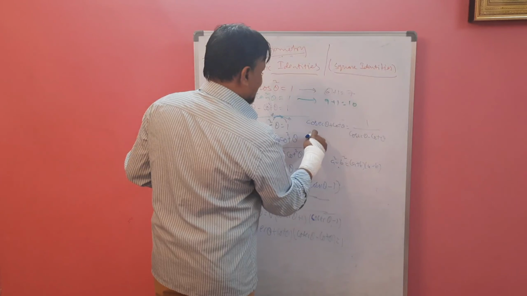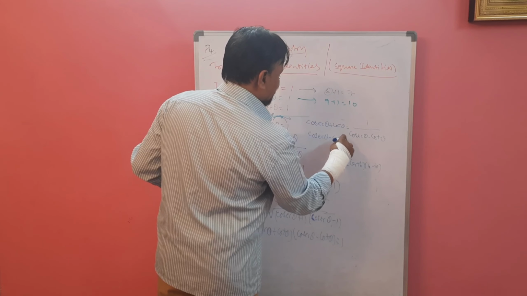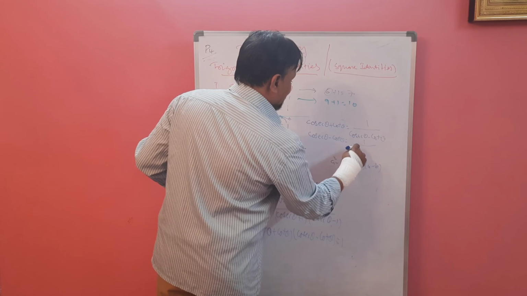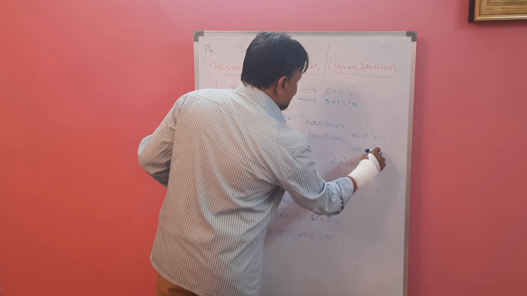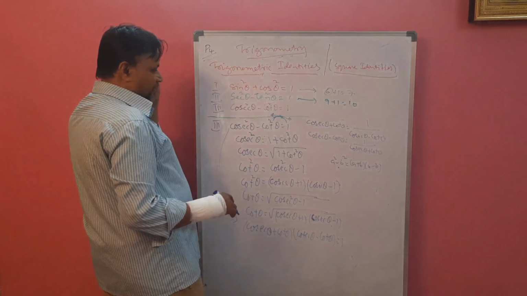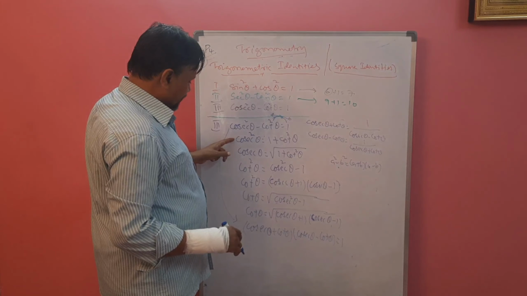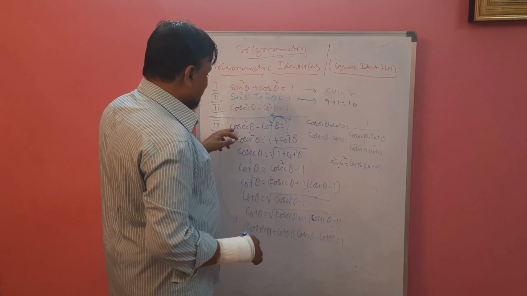If you want cosec theta minus cot theta, then what you have to do? You have to move the positive value, so it is 1 by cosec theta plus cot theta. So if you know 1, you can find this much, 1, 2, 3, 4, 5, 6, 7, 8, 9. 9 plus 1, 10.